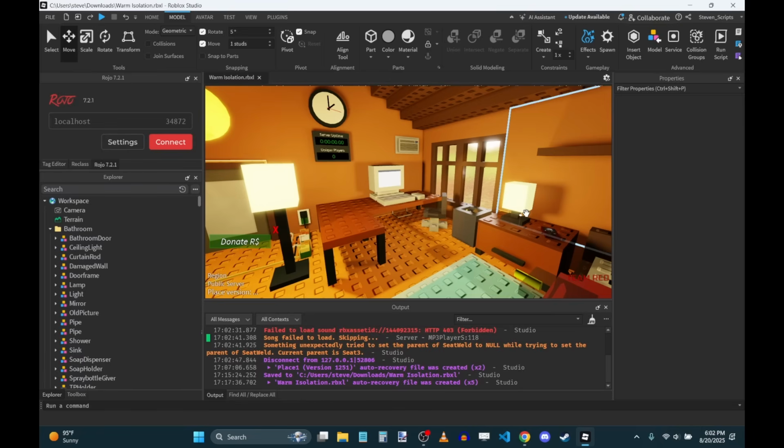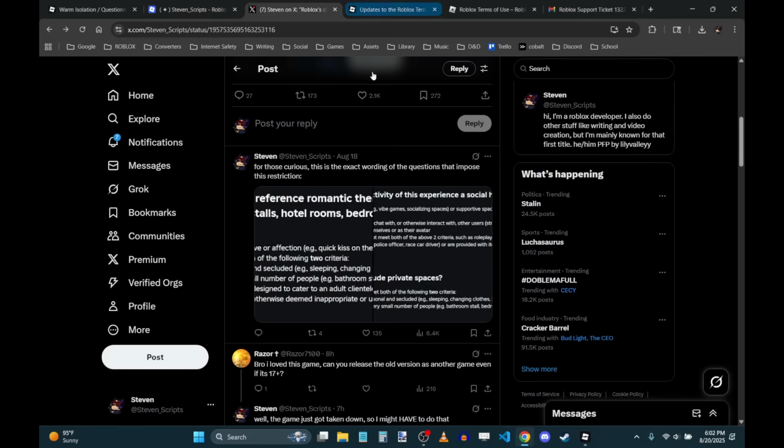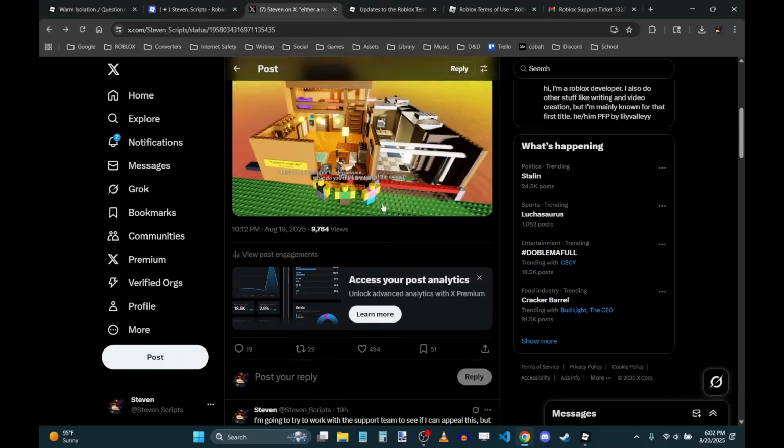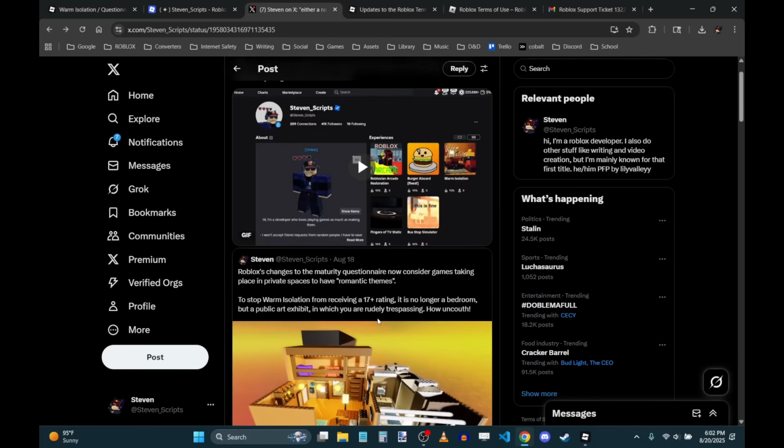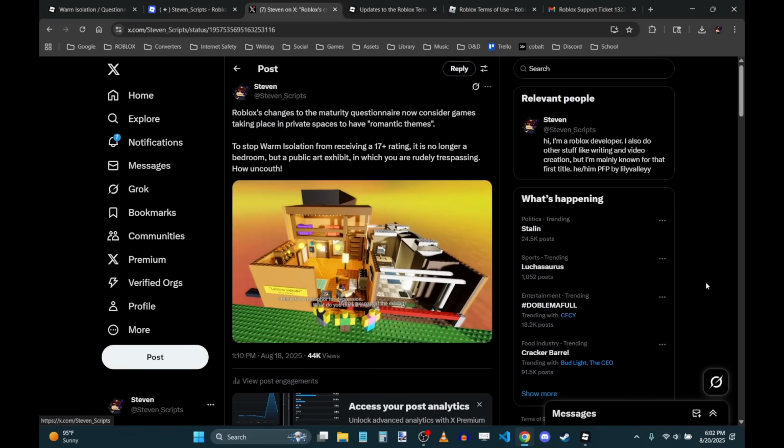The game had very good ratings, and it got very popular. If I scroll down on this post, you can see my game got 71 million visits and a 93% rating. If there was violative behavior happening in Warm Isolation, the rating would not be 93%, I assure you. Those other games I talked about, the ones that actually house this kind of behavior, get dislike bombed to hell. They have horrible ratings, like 40% or under. A game with a 93% rating does not indicate there is violative behavior happening in it.